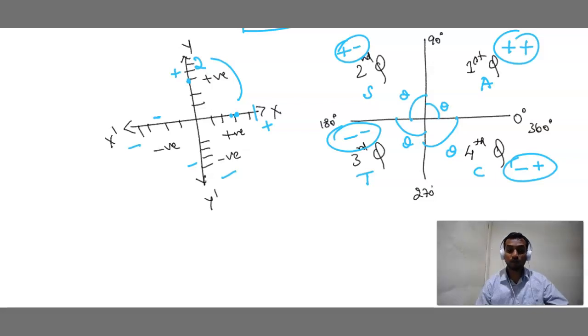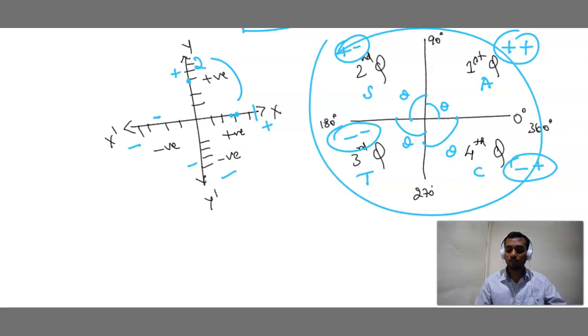Okay, we have a big concept over there, and we are going to explain it later, but I don't want you to get confused between the quadrant systems. We have different systems to identify the trigonometric ratios. But here, just remember: positive positive, positive negative, negative negative, and negative positive. It is not going to be asked during your exam, but in coordinate geometry this system could be helpful for you. You just remember the quadrant system.